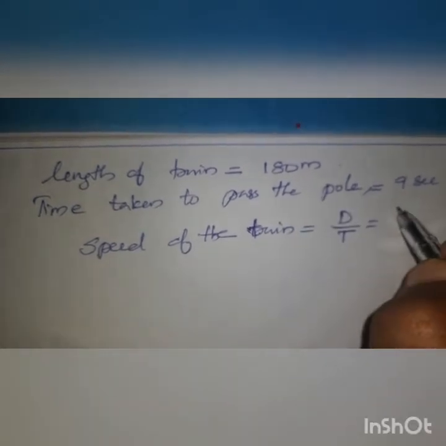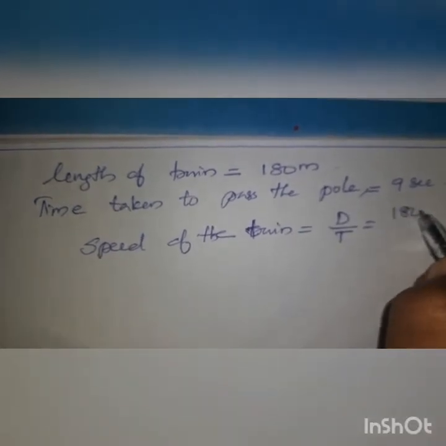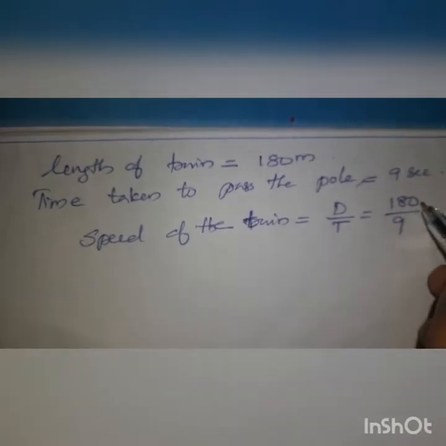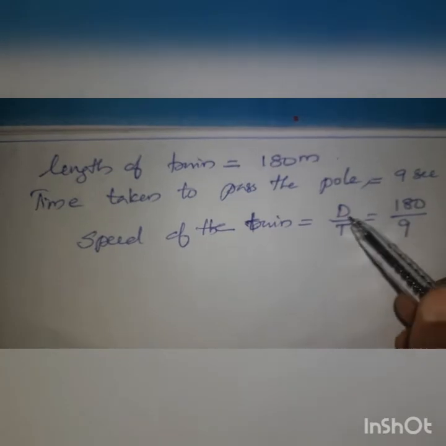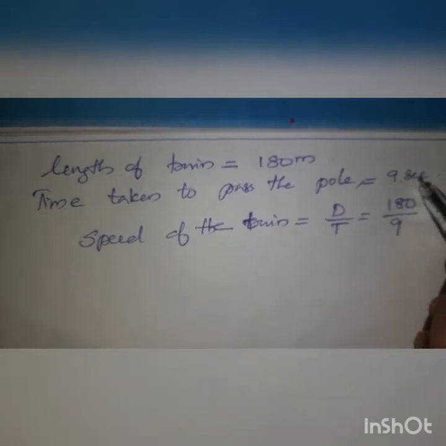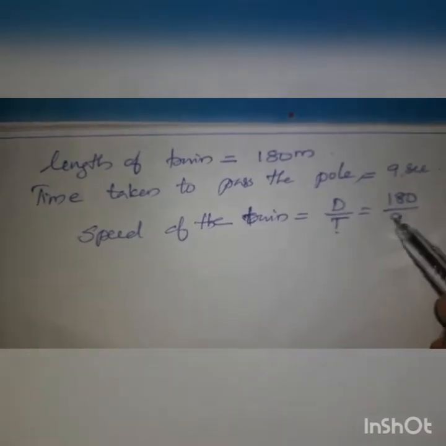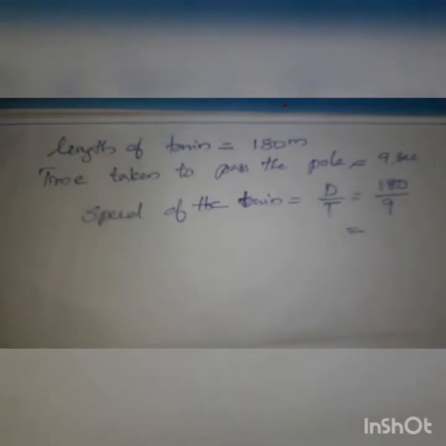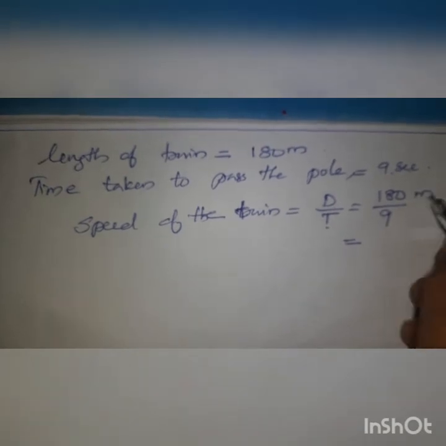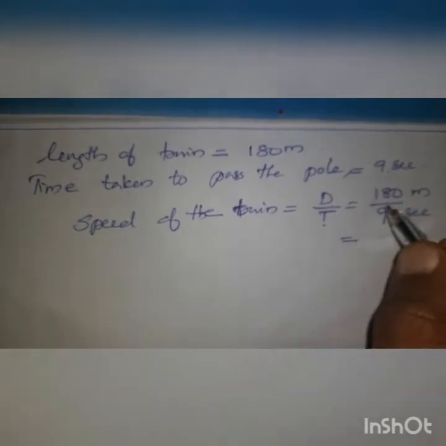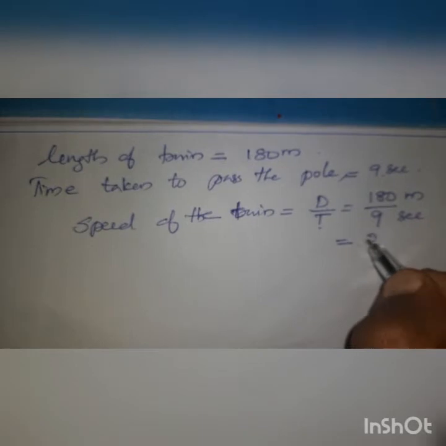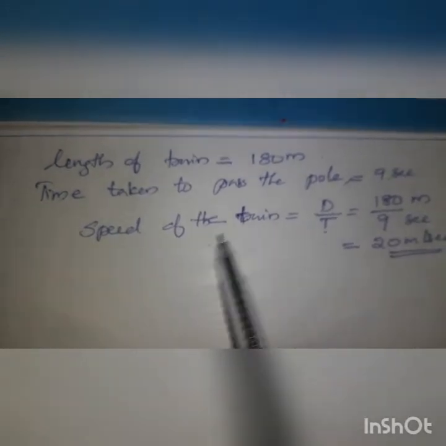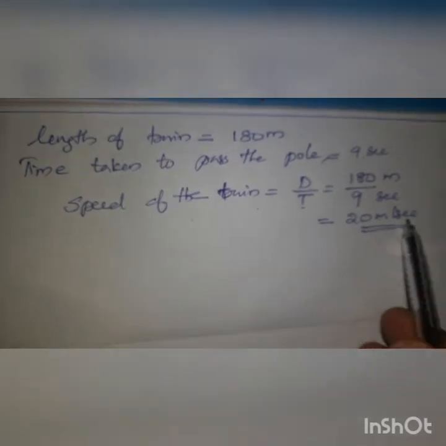The distance is the length of the train, 180, and in 9 seconds it will pass. So consider the length of the train as the distance and the time taken to pass the pole as the time. So 180 by 9, that is 180 meters and 9 seconds. 9 twos are 18, so you are getting 20 meter per second. The speed of the train is 20 meter per second.